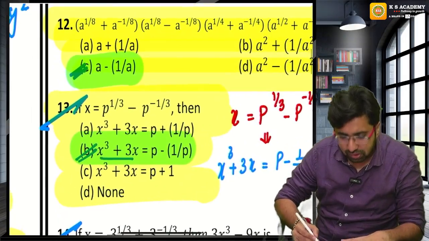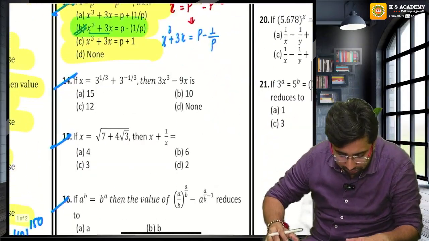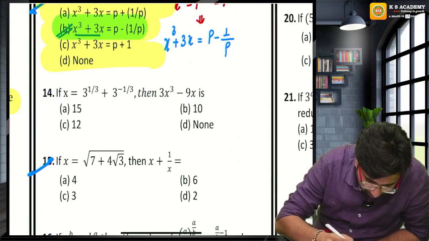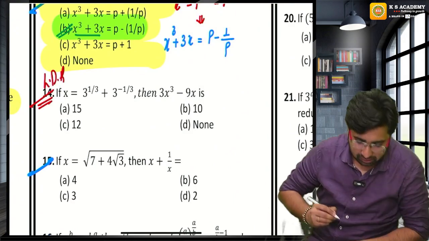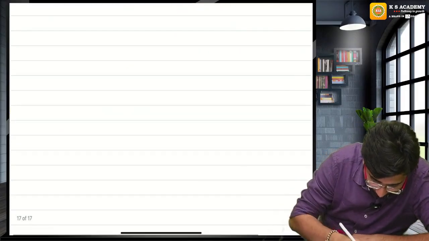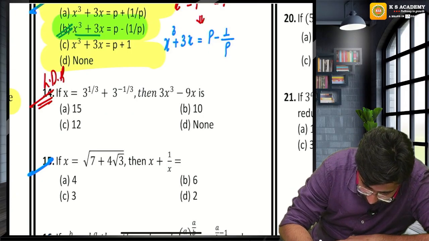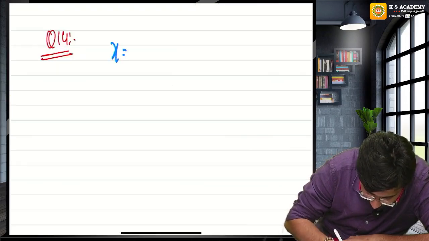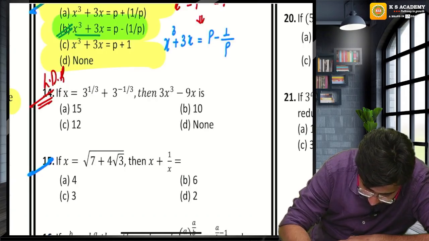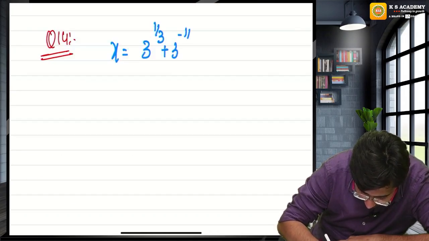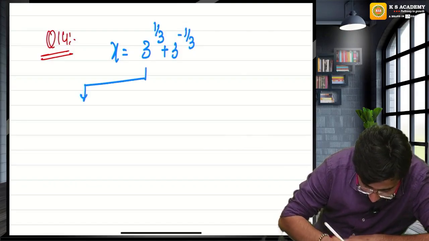But this was the easy question. I know that everyone will solve this. One good question is waiting for you. A superb question, inspired from a previous year question, LDR. I'll write the question for you. x is equal to 3 raised to the power 1 upon 3 plus 3 raised to the power minus 1 upon 3.